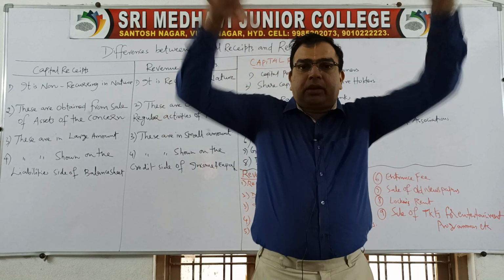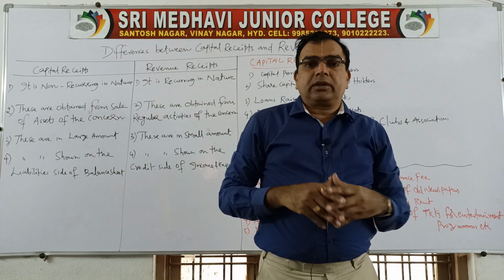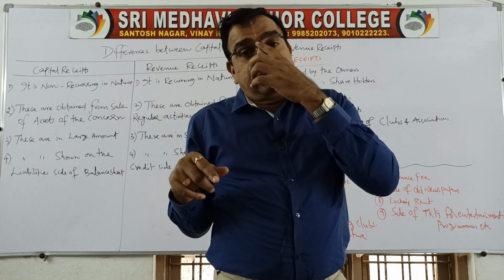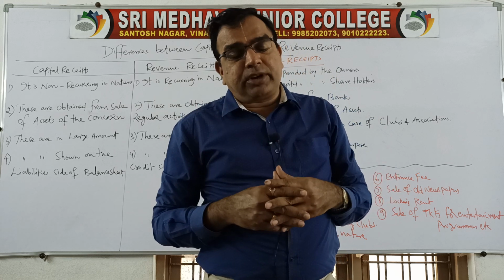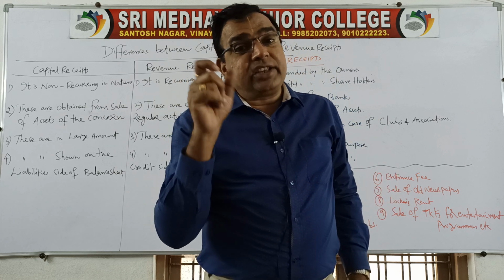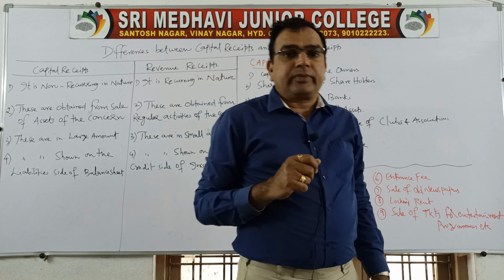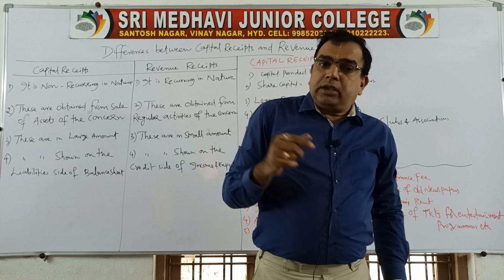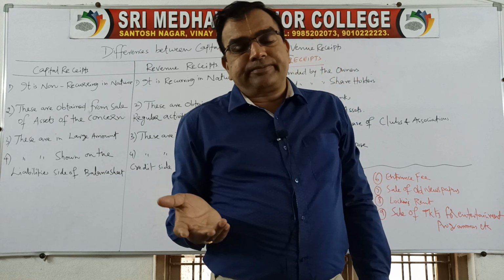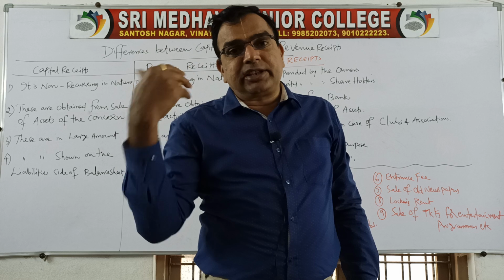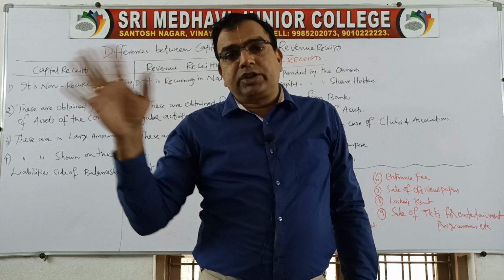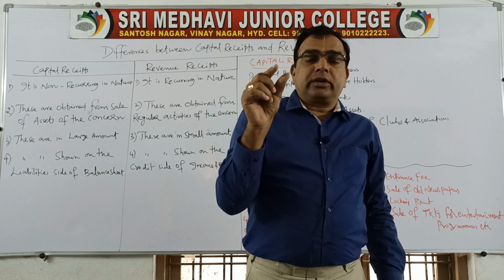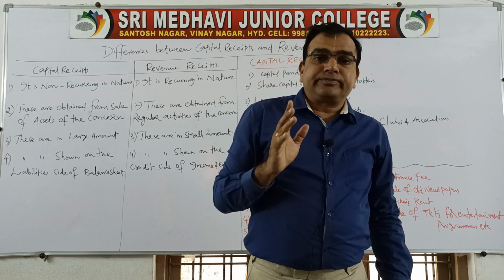For example, we are running this college in a premises. So if the owner is receiving monthly rent from our college management, that rent is revenue receipt. If the owner has decided that he will sell this property and he sold out this property for 1 crore rupees, that 1 crore is the capital receipt.